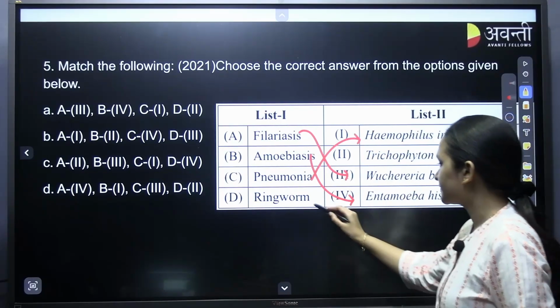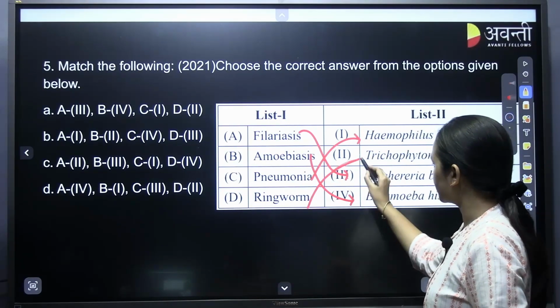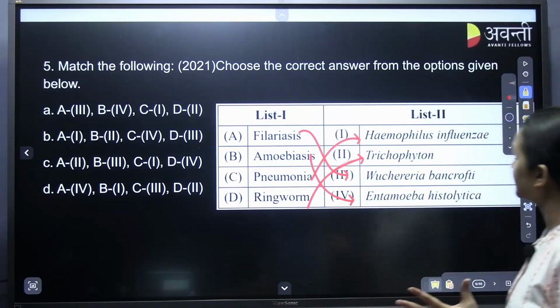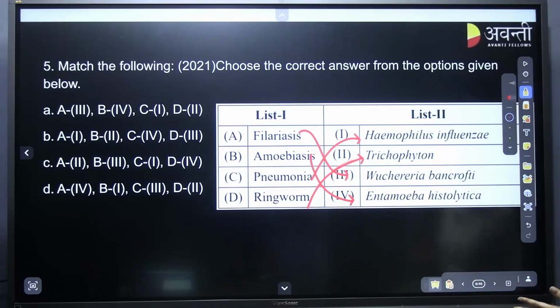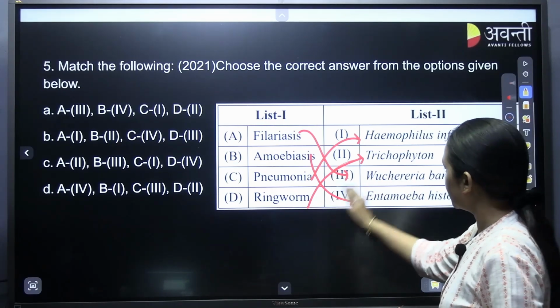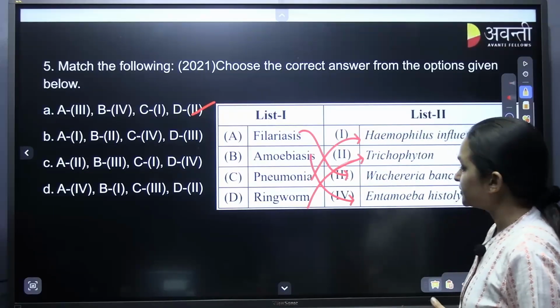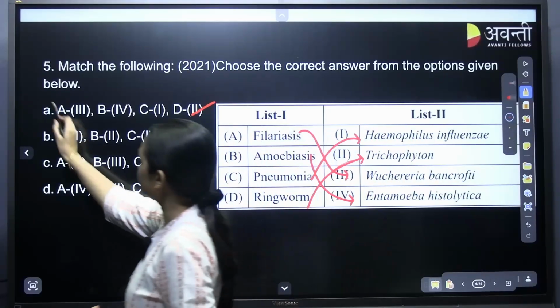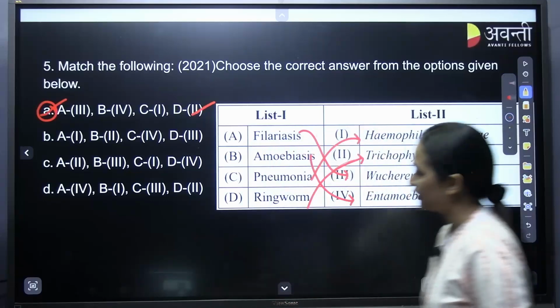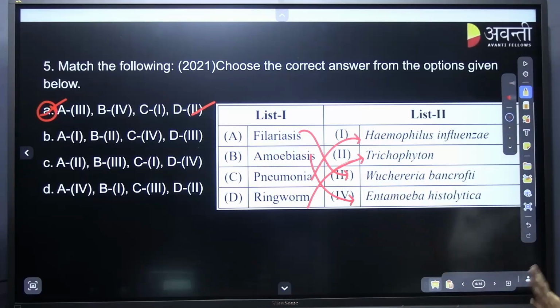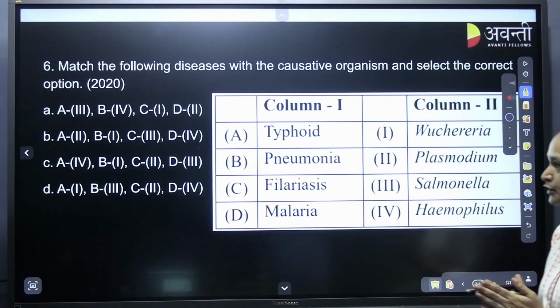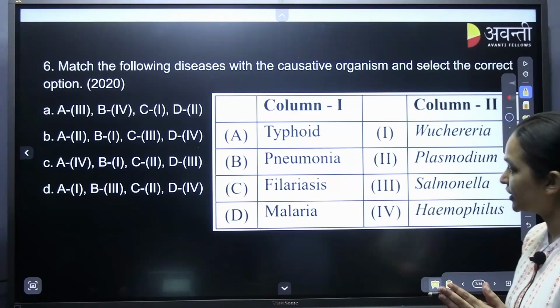Ringworm, Trichophyton. Easy, isn't it? 2021 question. Easy as that. So what is that? D2, E3. Yes. So this is the correct answer. With first match itself we will get the answer. Easy questions, yes.